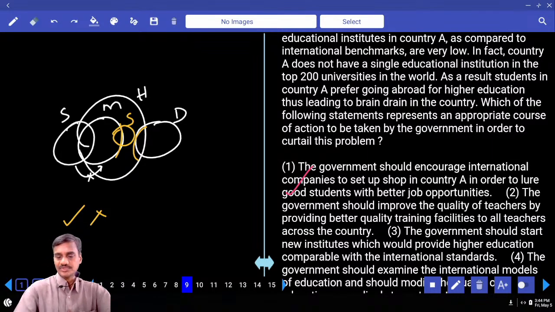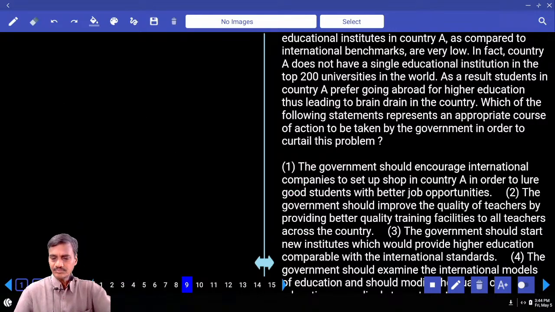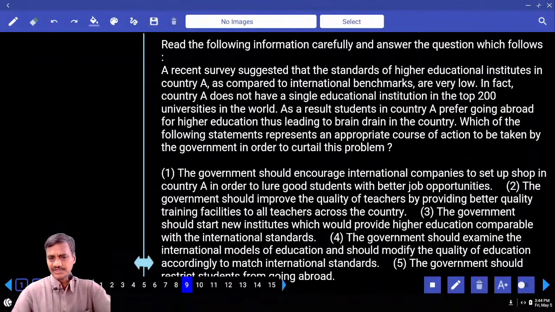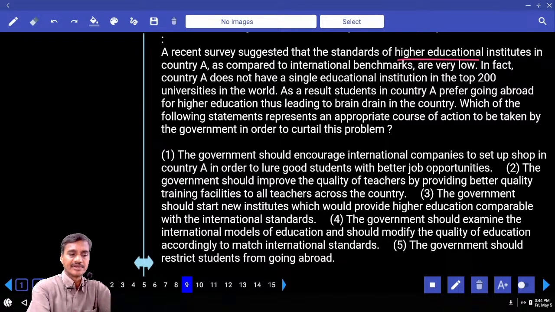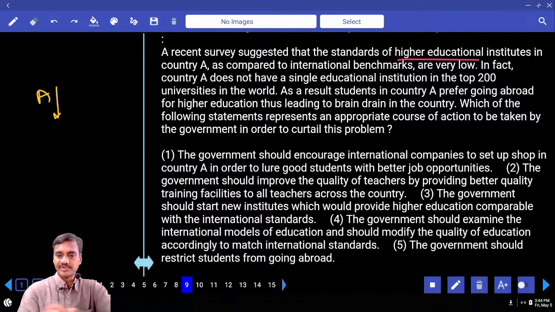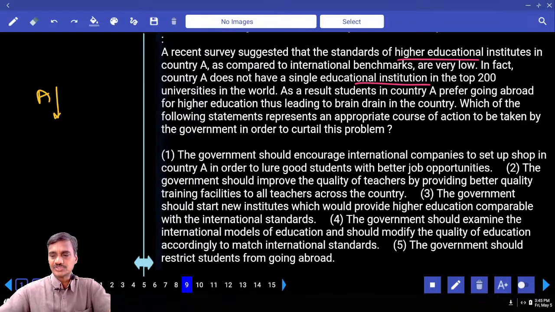The next one, 9th one. Now it is based on critical reasoning here. A recent survey suggested that standards of higher educational institutes in country A as compared to international benchmark are very low. In country A, the standards of higher education, when compared with the international benchmarks, are very, very low. In fact, country A does not have a single education institution in the top 200 universities in the world.